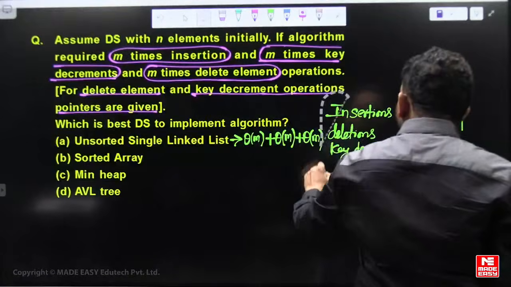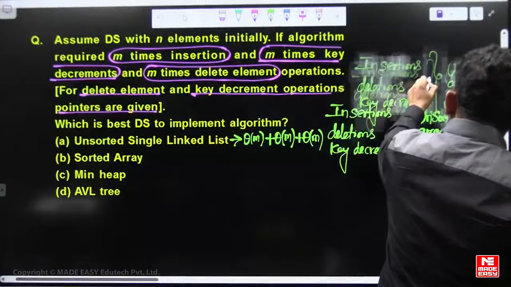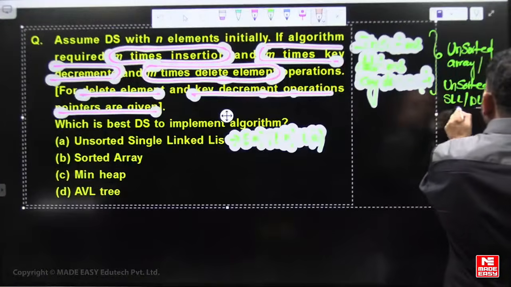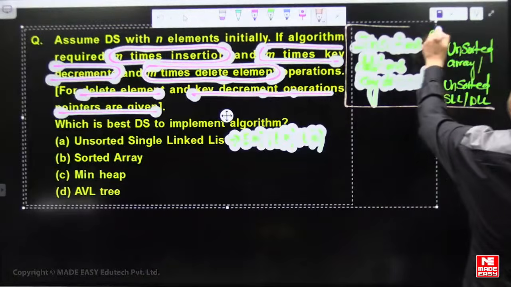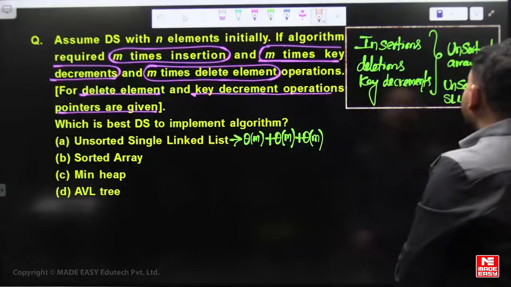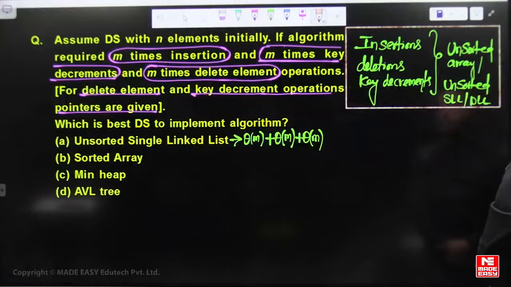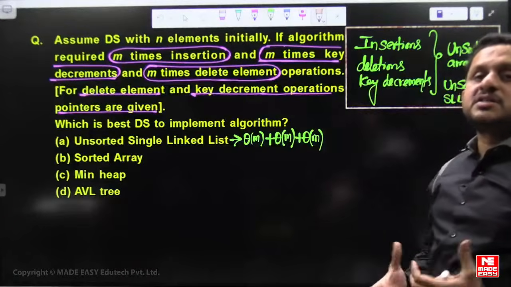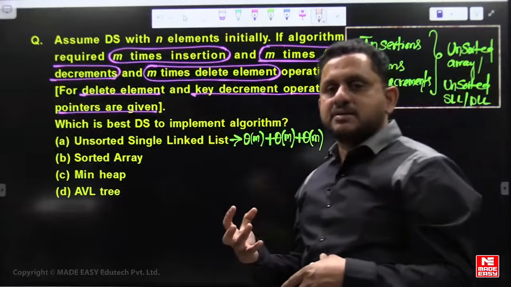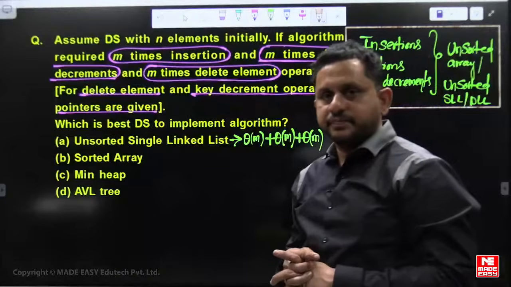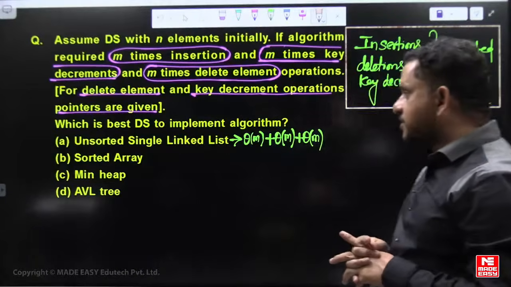Unsorted lists are preferred for insertions, deletions and key decrement. For these operations, unsorted lists are efficient. But if delete min, delete max, find min, find max are required, then unsorted lists are not efficient.